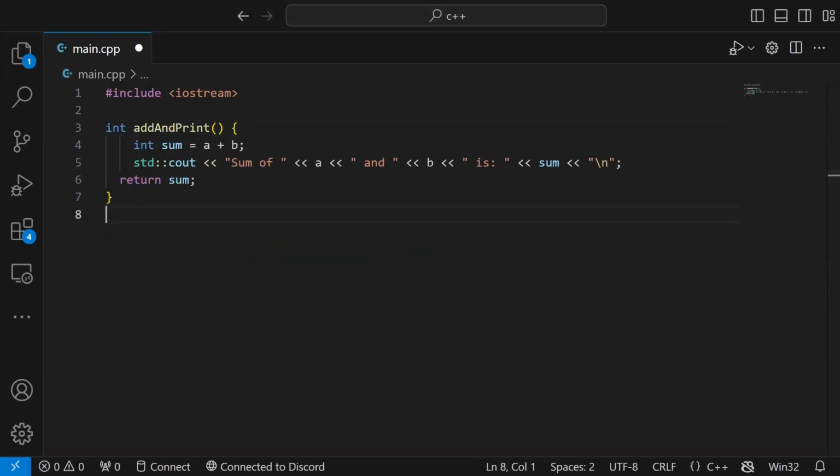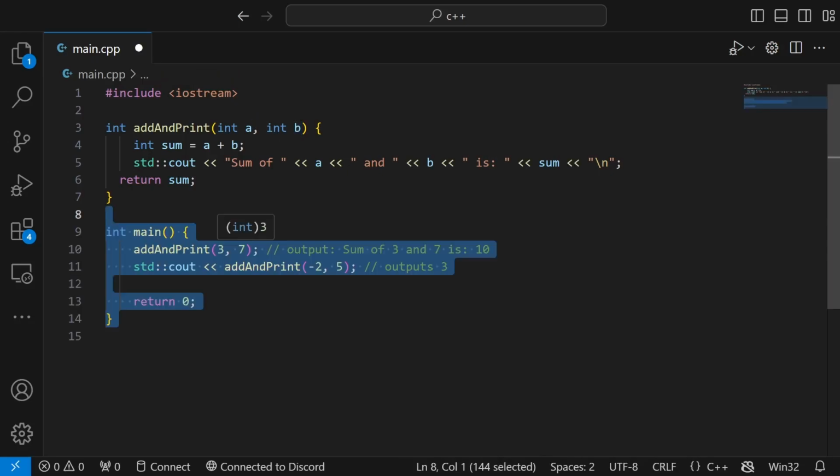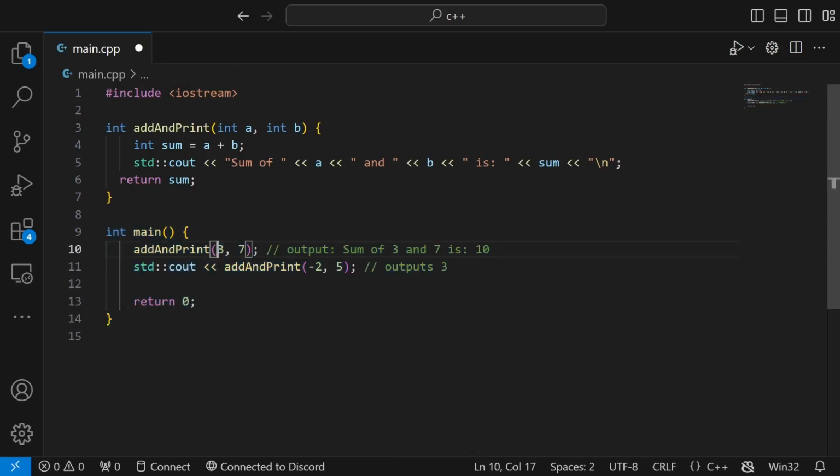But here comes the fun part of functions. You can call them with specific arguments. To do this, in the parentheses, define variables instead as parameters with a type and a name. You can then use these parameters in the rest of your function. Now, in the main function, if you call the function and supply the arguments, those values are then used in the function, which you can modify and return. To return a value, you use the keyword return, and then this value should match this data type.